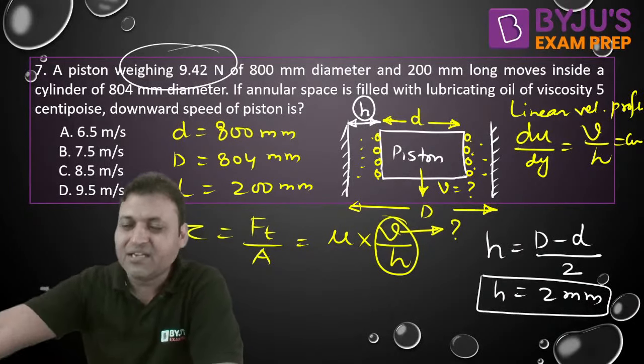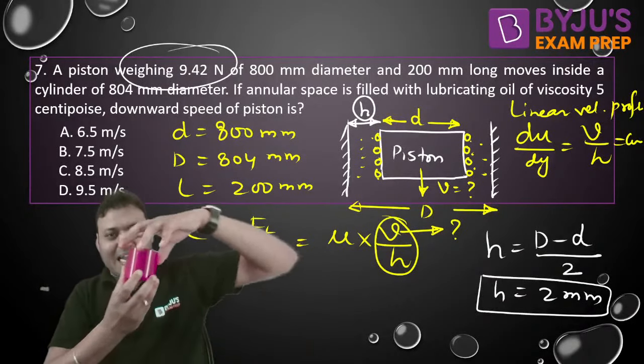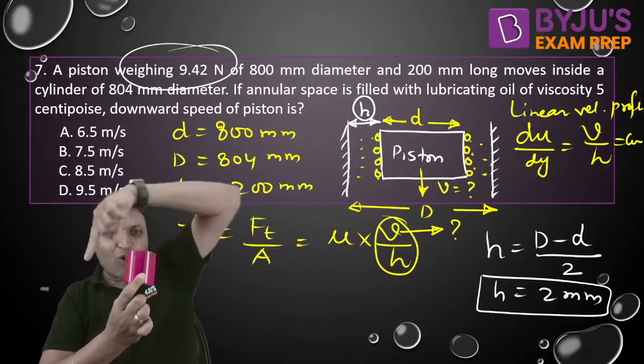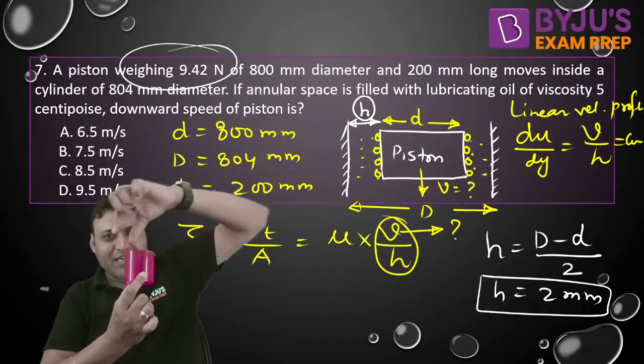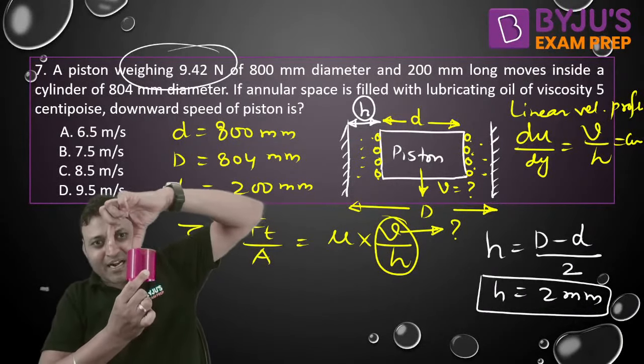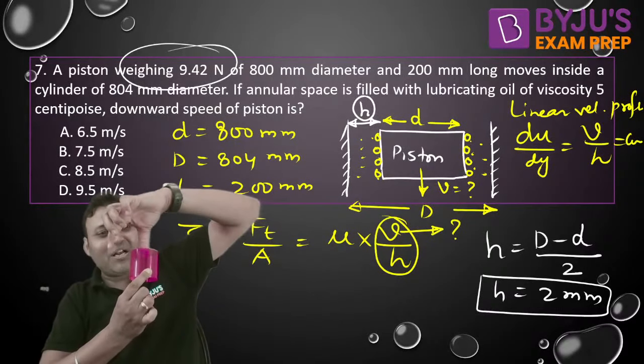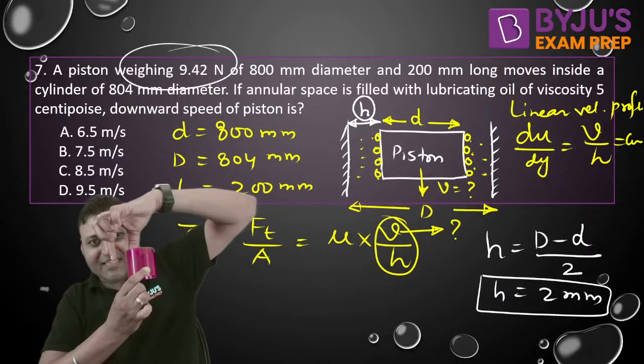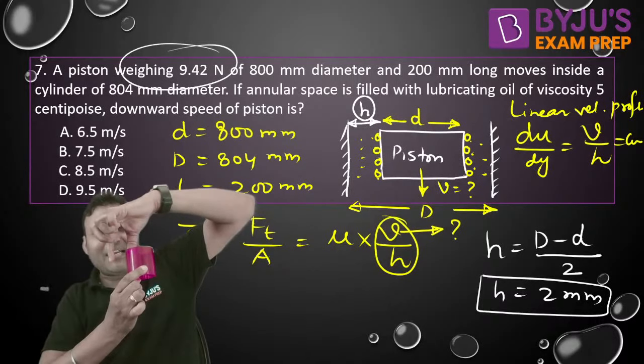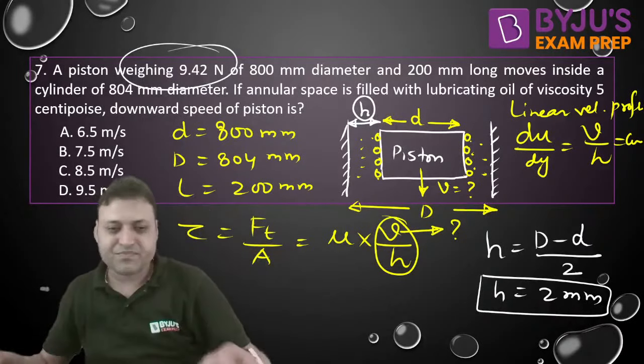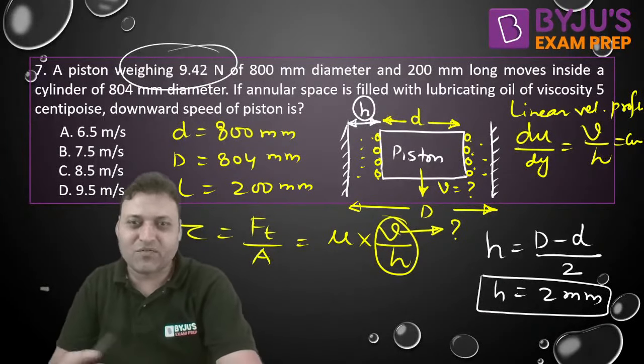Try to understand. There is a cylindrical piston and there is outer cylinder which is fixed. The fluid thickness is the gap between the piston surface and the cylinder surface. That is capital D minus small d by 2. 2 mm is the thickness of the fluid.